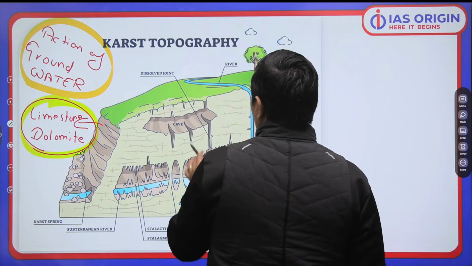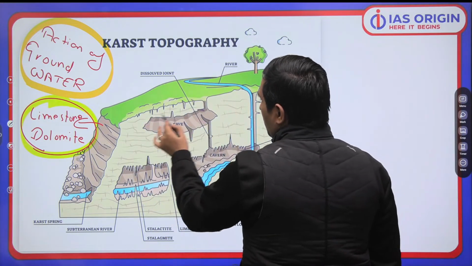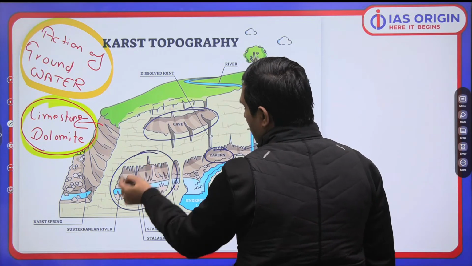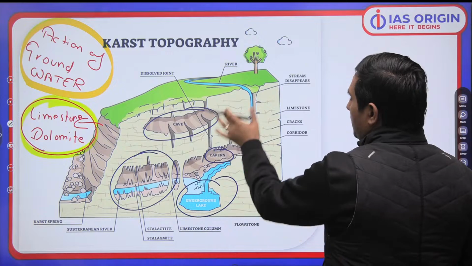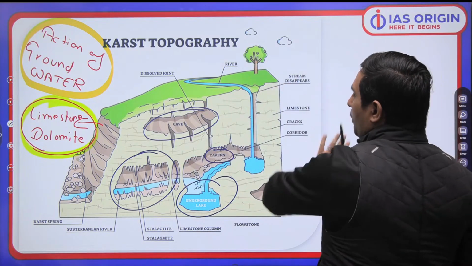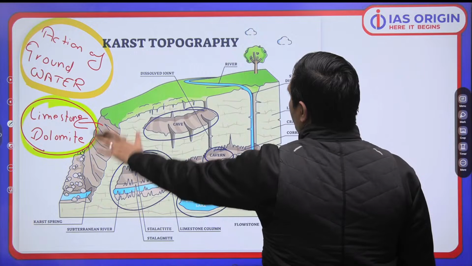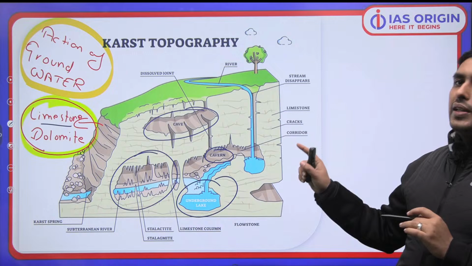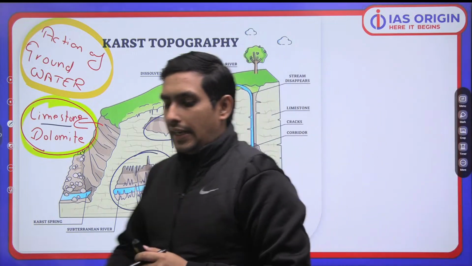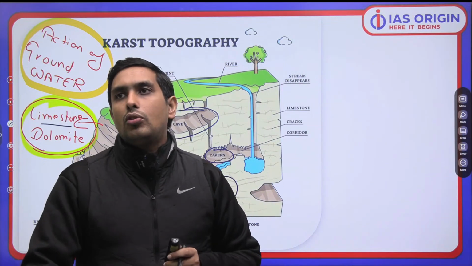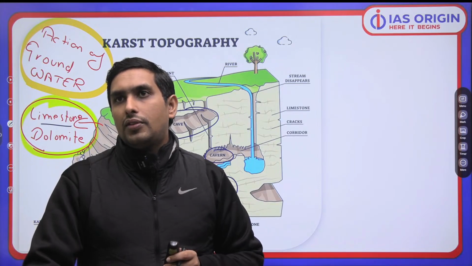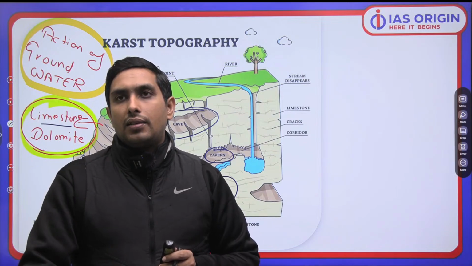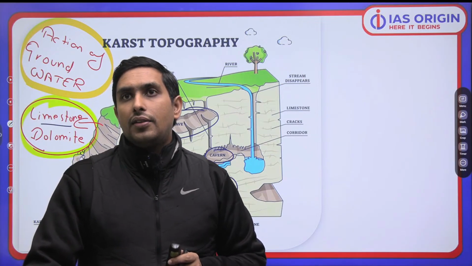It will result into the landform like caves, caverns. We will have like stalactites, stalagmites, underground lakes will be there. These are the things which we'll be finding because of the dissolution and deposition of these limestone and dolomitic rocks. So this is going to be seen in the area which is rich in the limestone or dolomite. ये आप याद रखना. This is one point we have to understand, that only in that particular area where the limestone dolomite is present, it is there we have to be understanding.